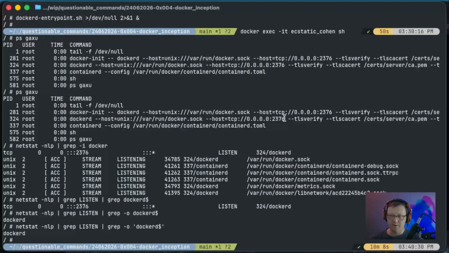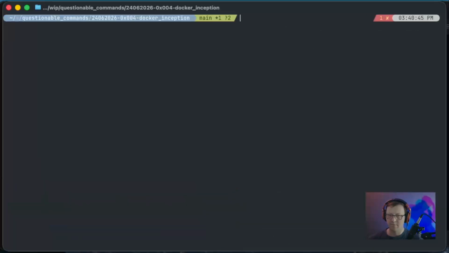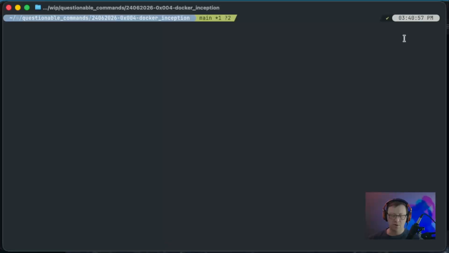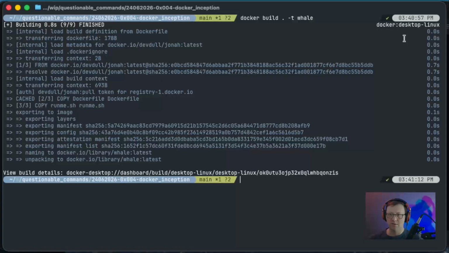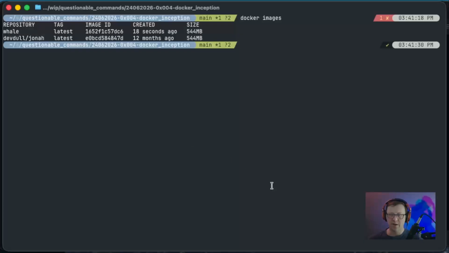Start by cleaning up. docker rm these two. And we'll go ahead and build. So docker build -t whale. It built, so docker images. And we've got whale here, so docker run whale.